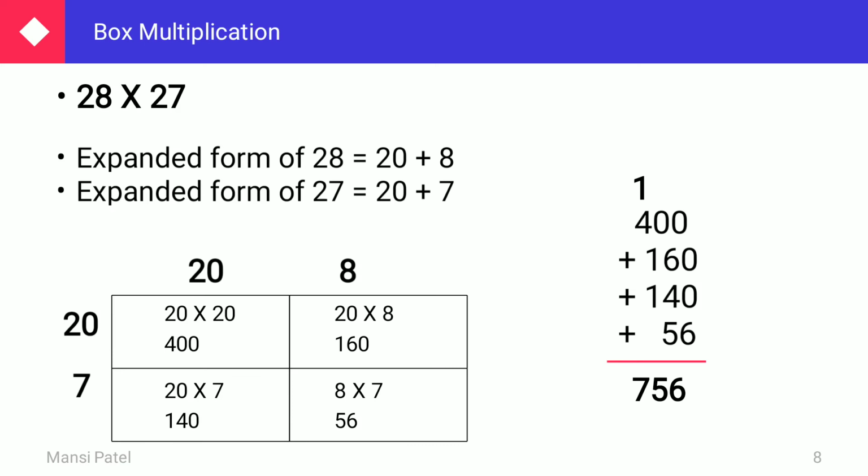These all are the multiplication of 2 by 2, means 2 digit multiplied by 2 digit. Now what about if there is 3 by 1, means 3 digit multiplied by 1 digit, and this multiplication you have to solve by the box multiplication method. Let us see how we solve these things.